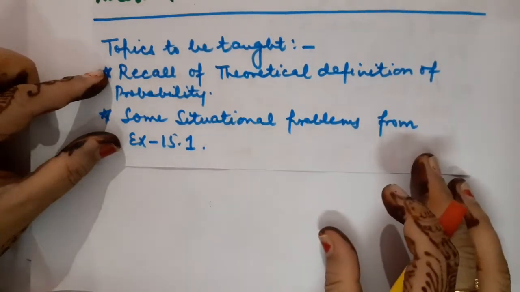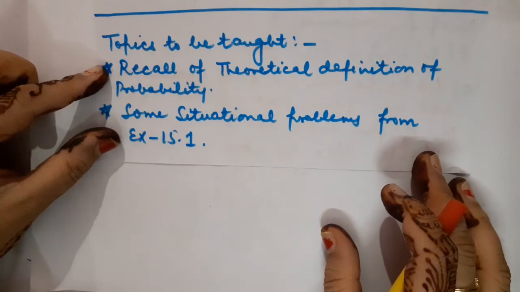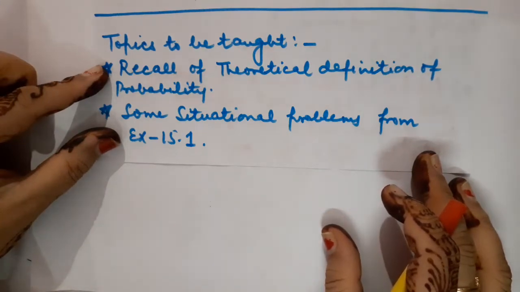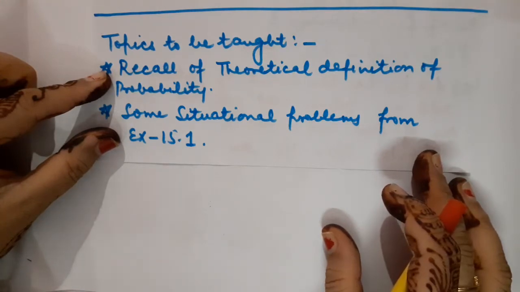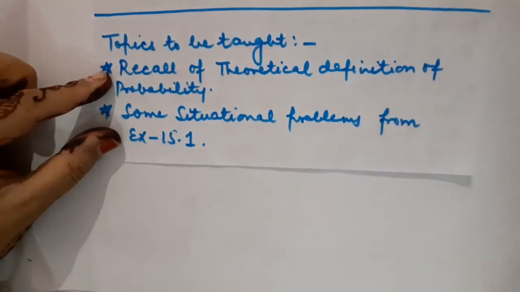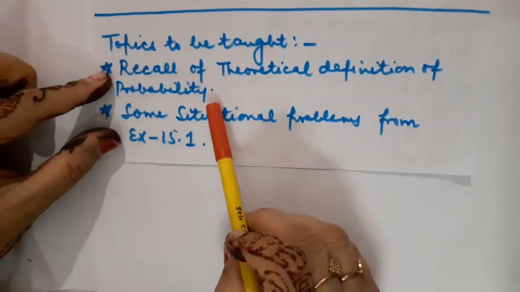Okay, children, as you know, in the very first lecture of probability, I made you understand all the important definitions, like the definition of probability, what you mean by experiment, what you mean by event, define random experiment, and explain the difference between impossible event and certain or sure event. Along with it, children, I explained the theoretical definition of probability.